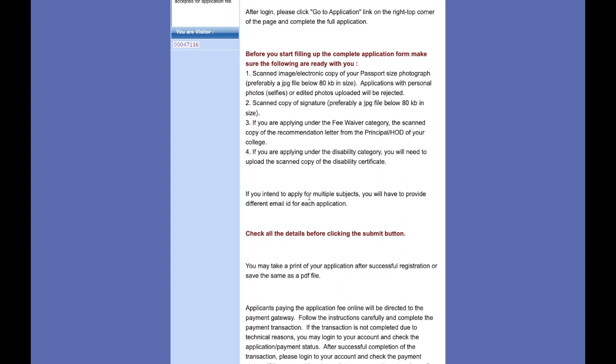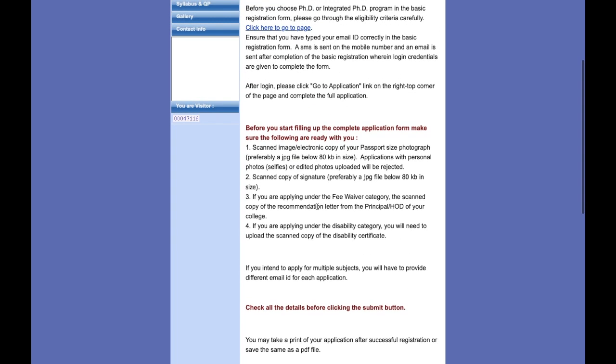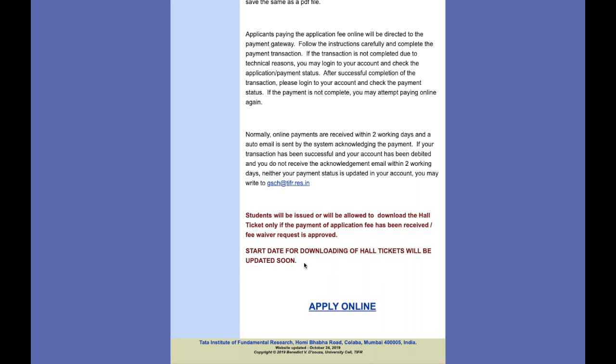And if you intend to apply for multiple subjects, you have to provide a different email ID for each application. That's what it is. If you are applying for just one subject, that's fine. Now just scroll down and click over here, Apply Now. And the start date for downloading the hall ticket will be updated soon.